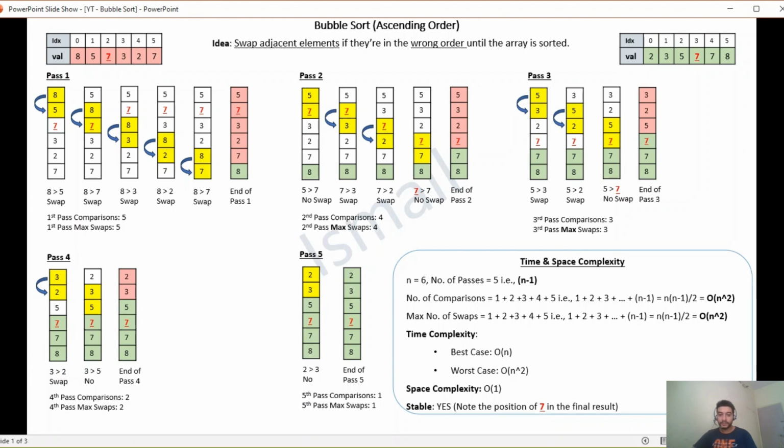Space complexity is big O of 1, meaning constant. Here the sorting is done in place and no extra memory is required. Stability. Bubble sort is a stable sort, meaning if there are two elements with the same value, then the relative ordering between the two will be maintained after sorting.